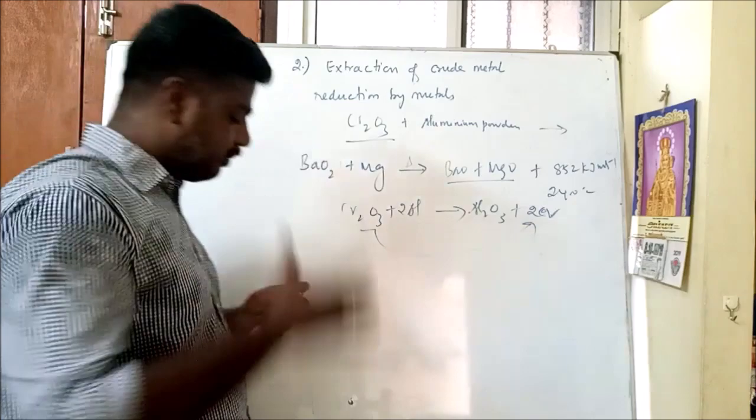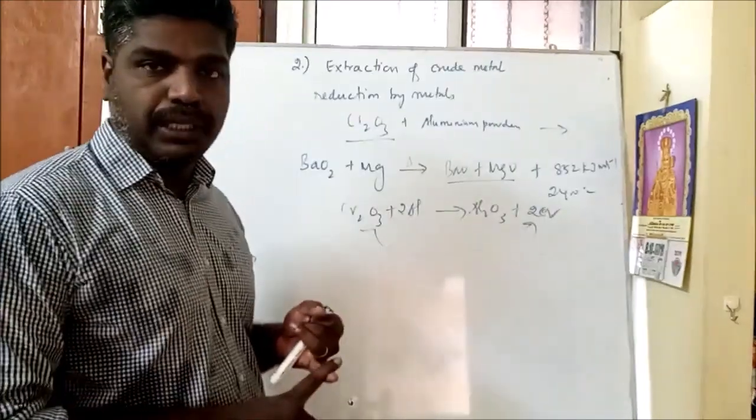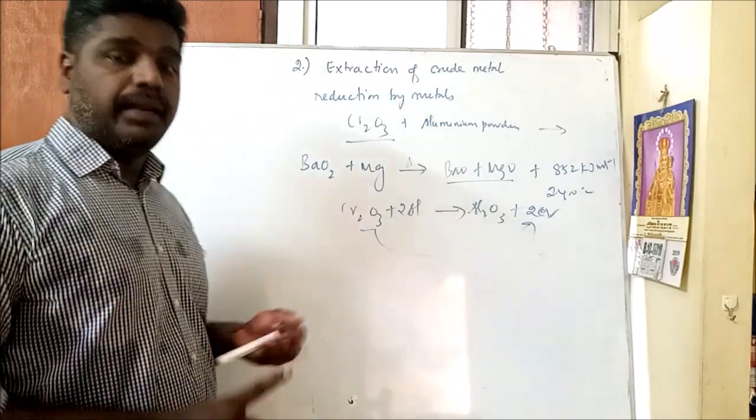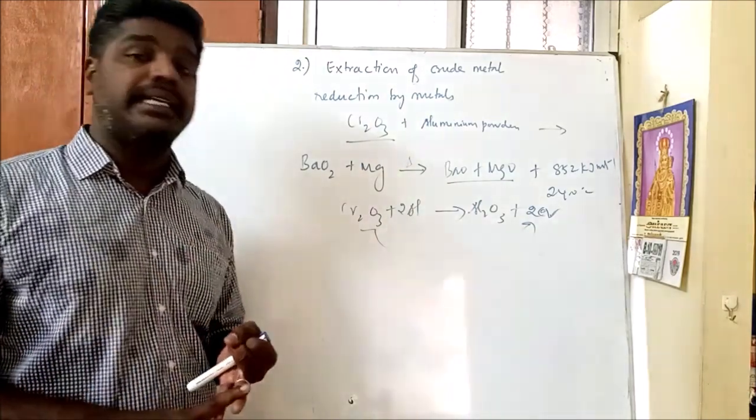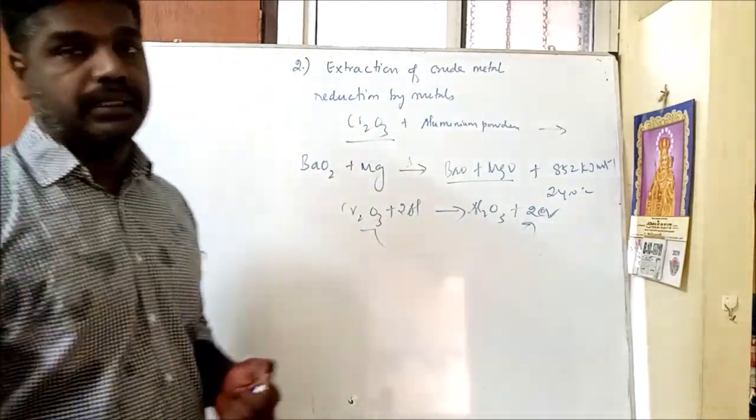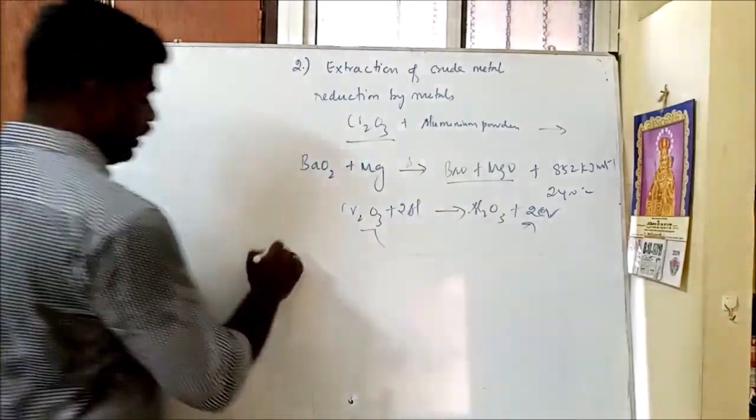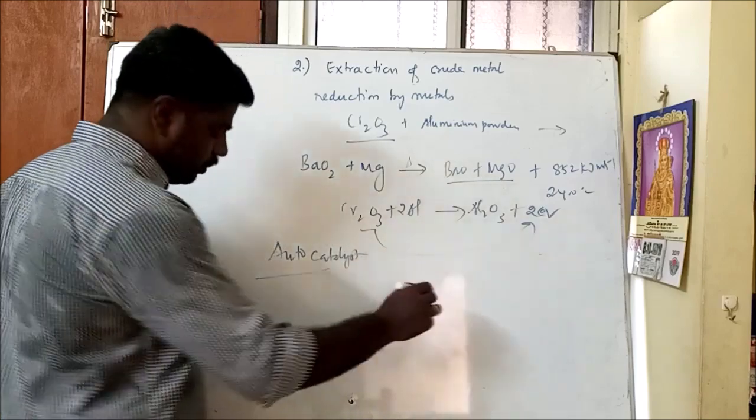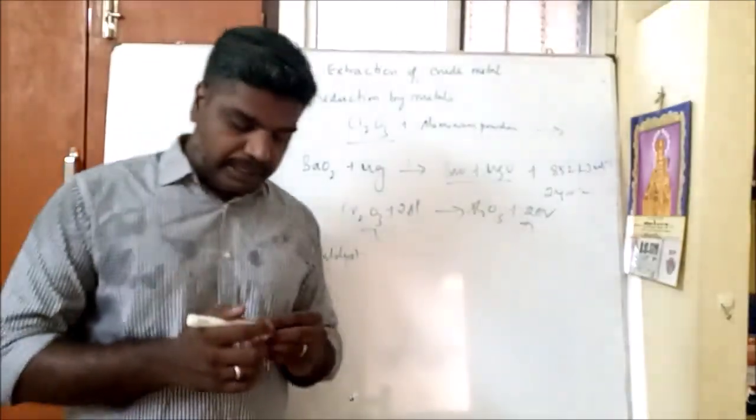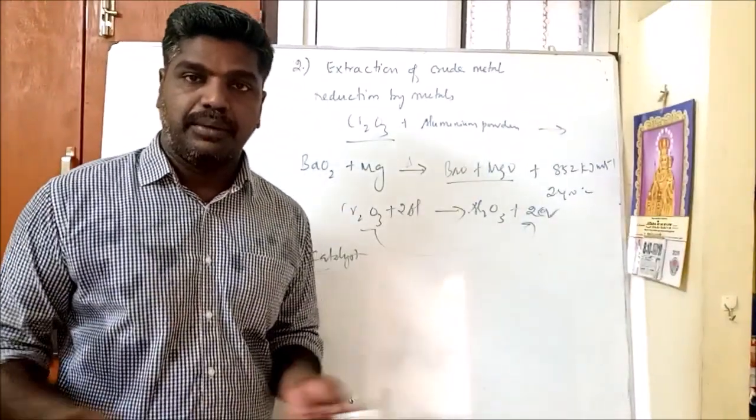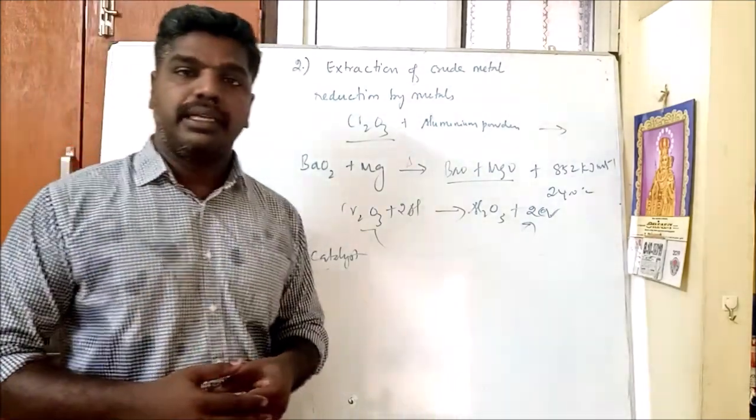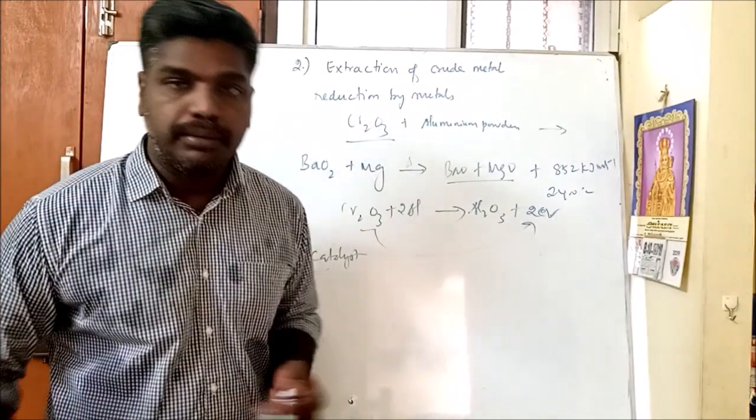Next, smelting is also one of the processes. Electrolytic method is also one of the processes, and reduction by carbon, reduction by hydrogen, reduction by metals. Lastly, finally, we are going to see about auto reduction. In auto reduction we need no reducing agent. Without a reducing agent, while roasting the ore itself, some of the metal oxide gets reduced to metal.